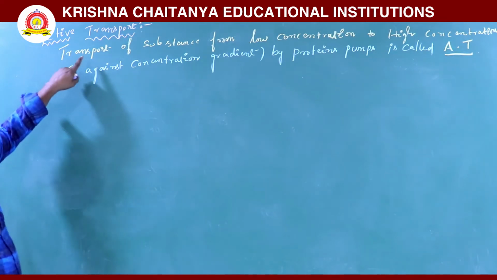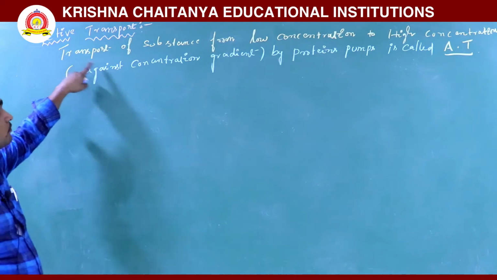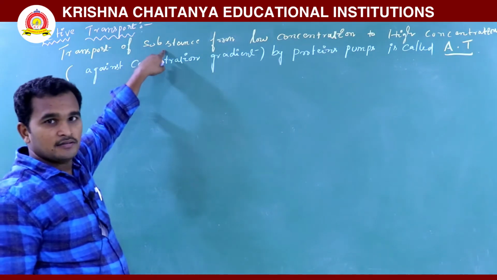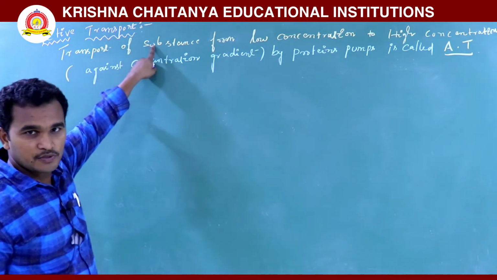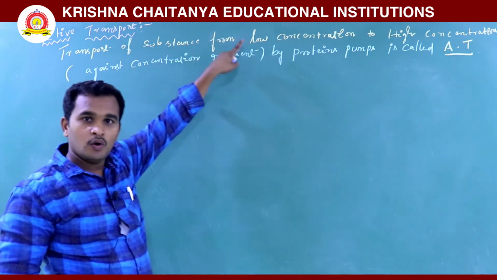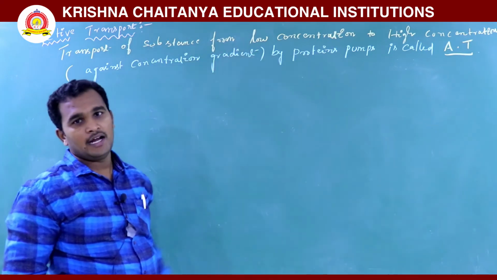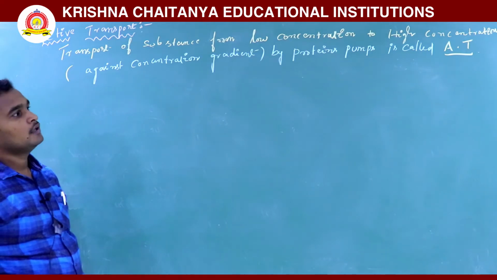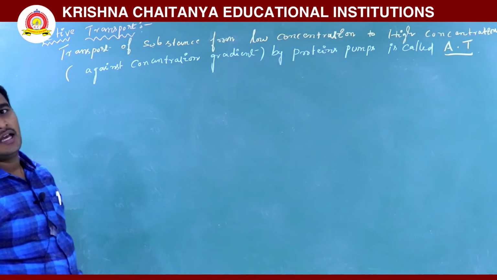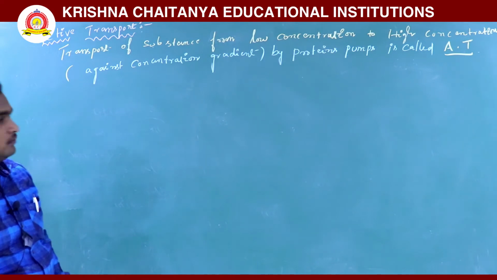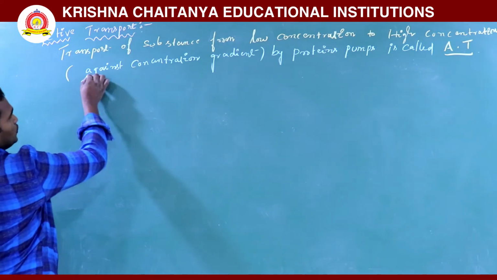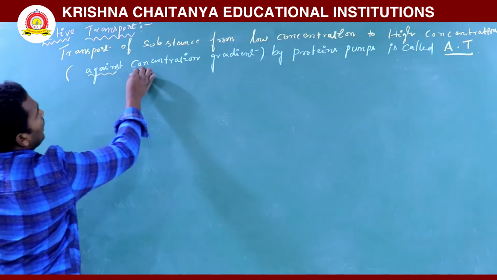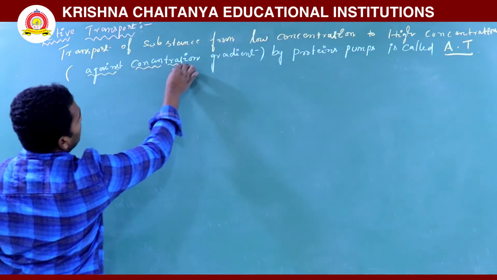See here, transport of substances from low concentration to high concentration by protein pumps, that is called as active transport. Here active transport is nothing but against concentration gradient.